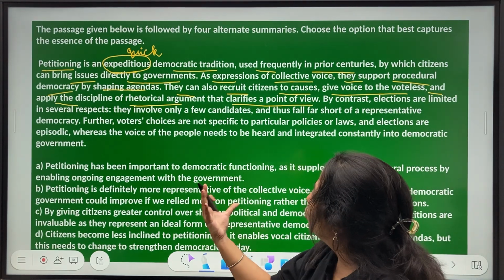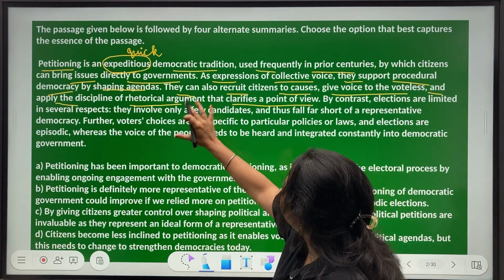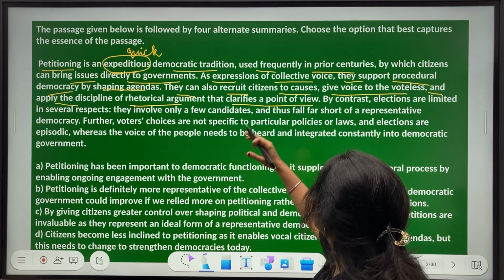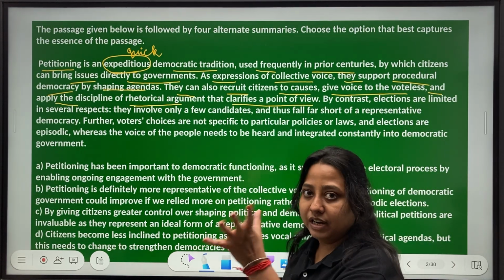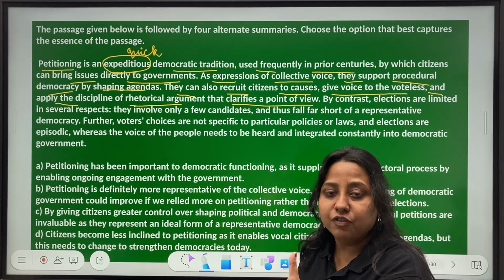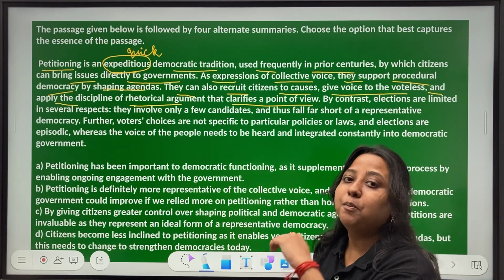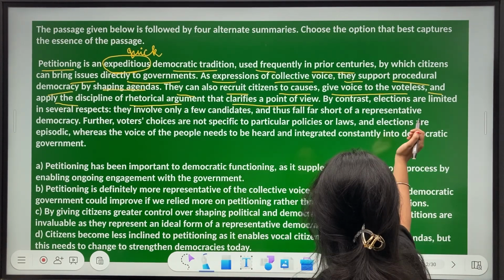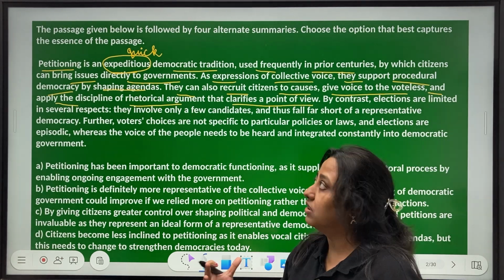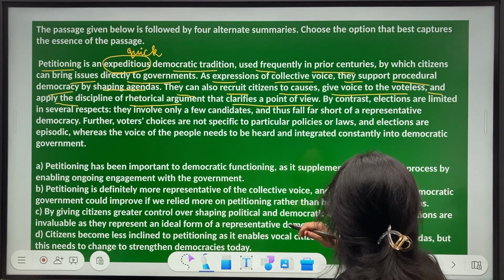So when you use logic to do that. These are the ways in which petitioning was used: to recruit citizens to causes, lend your voice to a particular cause, give voice to the voteless, people who can't vote but have something to say, and petitioning can express that. And apply the discipline of rhetorical argument, use logical reasoning to clarify a point of view.